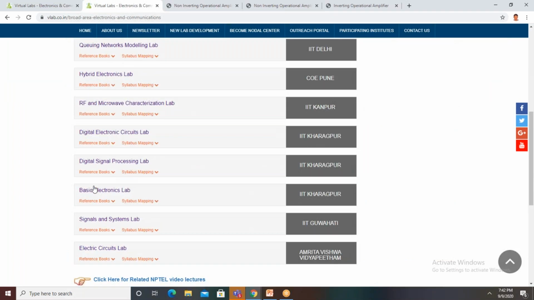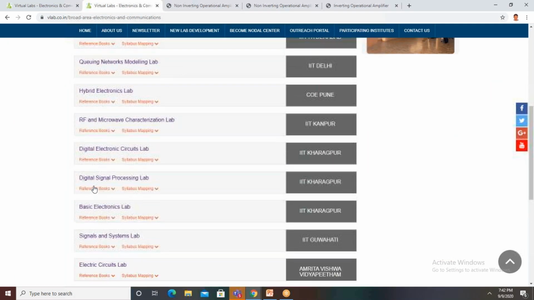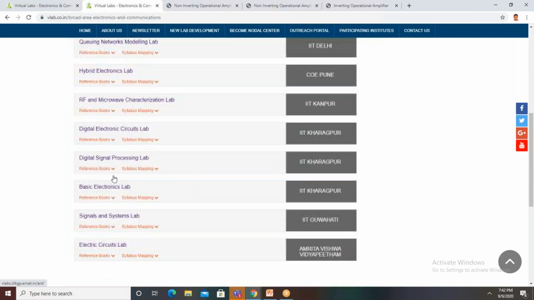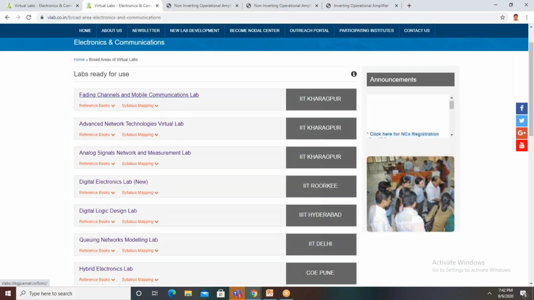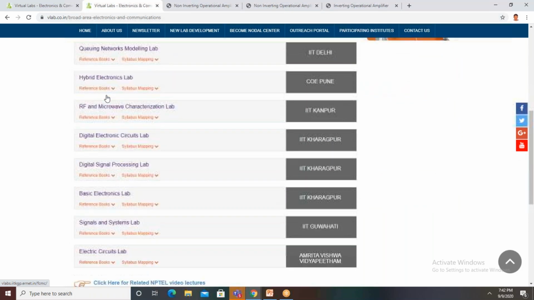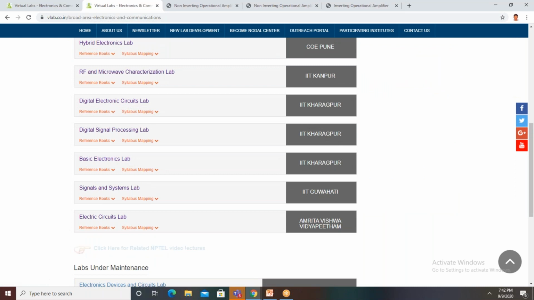So now we will see this function generator. Sir, function generator is available, sir? Yes, sir, available. Using 741 IC, I think. Yes, sir, 741 IC. Yeah. So this is the function generator.